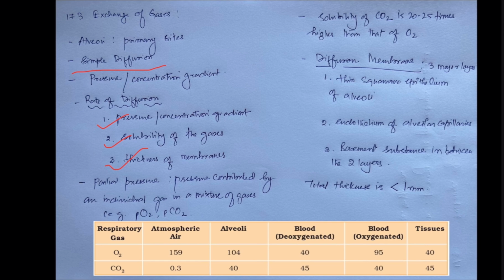Now in very simple language, I'll try to explain it again. This exchange of gas, as we know, in the respiratory system we have two parts. The conducting part, that is from the trachea and its primary, secondary, tertiary bronchioles, and the exchange part, which is the alveoli and its duct. So here this process is taking place in the alveoli.